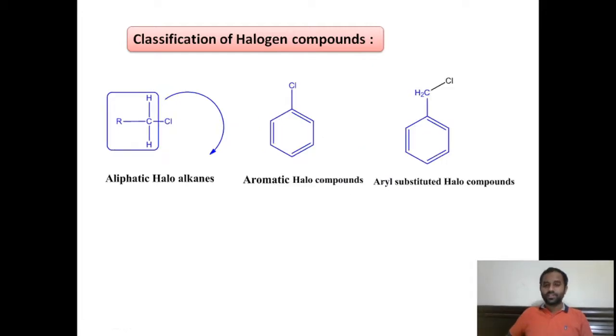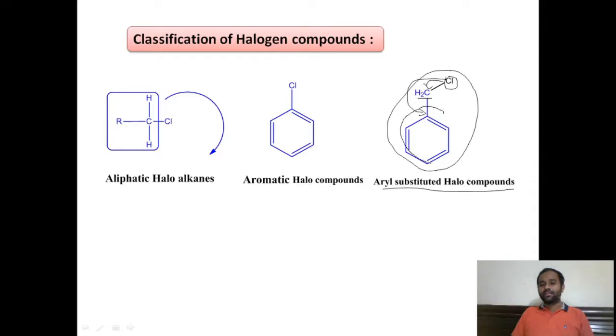And you should not be confused here. We should not call this an aryl halogen compound. This is not an aromatic halo compound, but it is correctly called an aryl substituted halo compound, because in this the chloro functional group is not directly attached to the aryl ring, but it is directly attached to the CH2 group. This is aliphatic in nature, having an aromatic substituent, right? So we should correctly call it an aryl substituted halo compound, right?